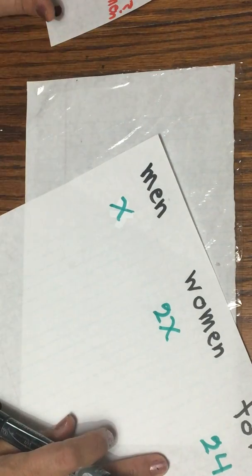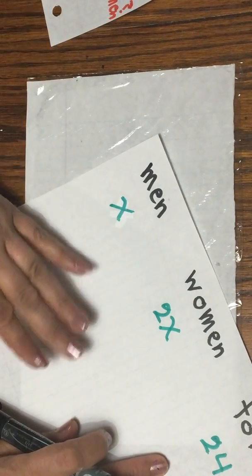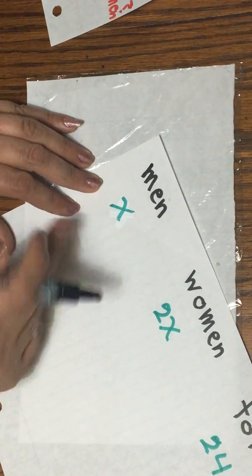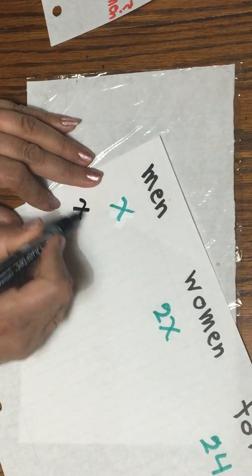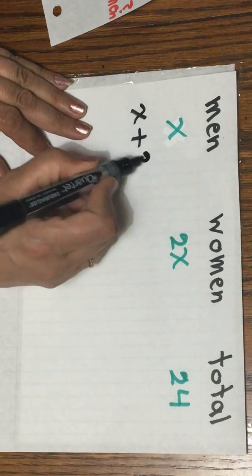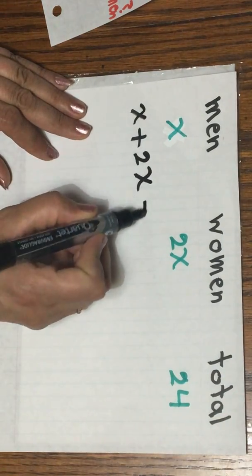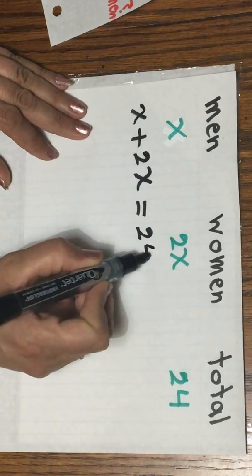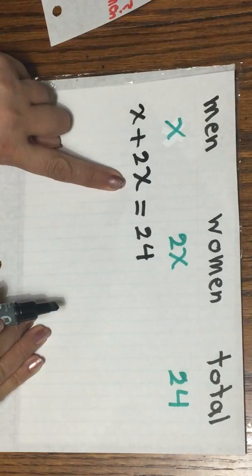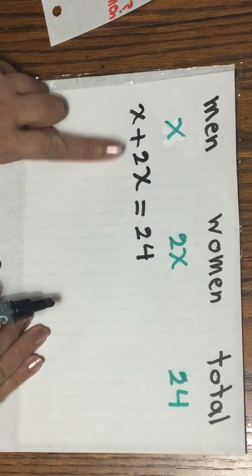To solve this, I have to make an equation. So if I add up x plus 2x, it's going to equal 24. X plus 2x, these are the same.